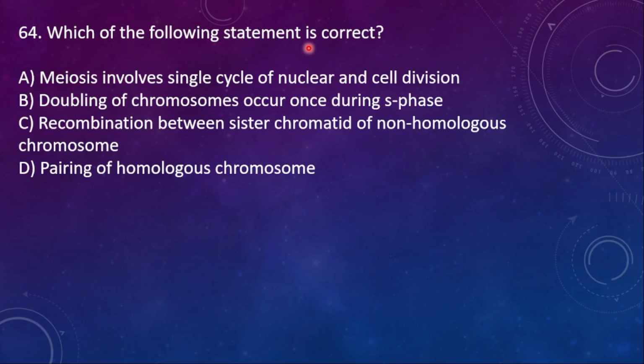64. Which of the following statements is correct? A, meiosis involves single cycle of nuclear and cell division. B, doubling of chromosome occurs once during S phase. C, recombination between sister chromatids of non-homologous chromosome. D, pairing of homologous chromosome. Among them, D is the correct one.